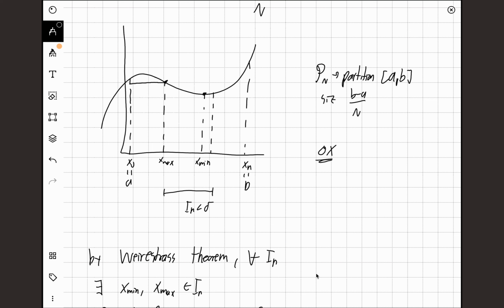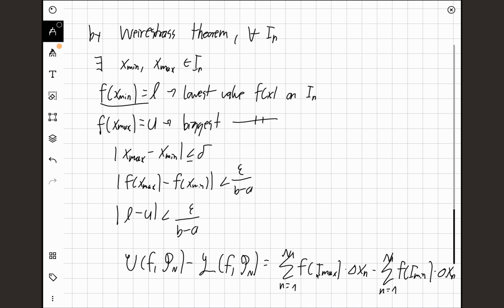So then delta x times f of x, that's just base times height of each rectangle. The lower sum will be the sum of all these lower rectangles, and the upper sum will just be, on every interval, the sum of the highest rectangles. The base will be the same, but the height will change. The height will be the maximum of the function on each interval. So that's what we're doing over here.